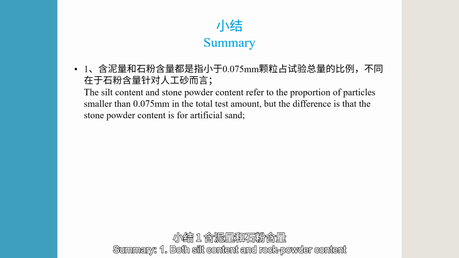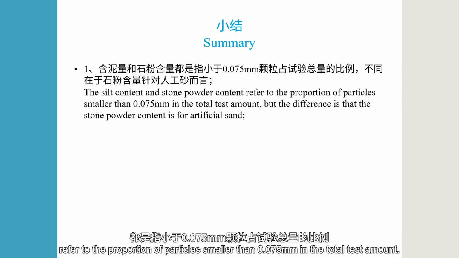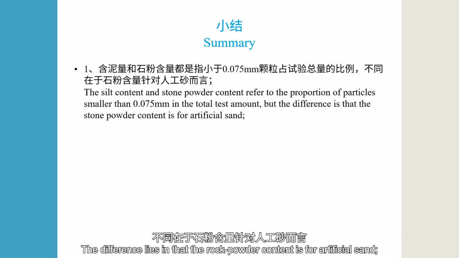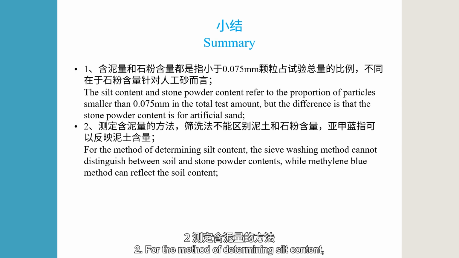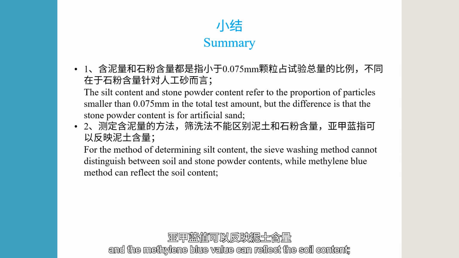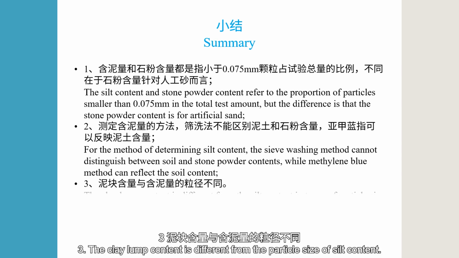1. Both silt content and rock powder content refer to the proportion of particles smaller than 0.075 millimeters in the total test amount. The difference lies in that the rock powder content is for artificial sand. 2. For the method of determining silt content, the sieving and washing method cannot distinguish between silt and rock powder contents, and the methylene blue value can reflect the soil content. 3. The clay lump content is different from the particle size of silt content.